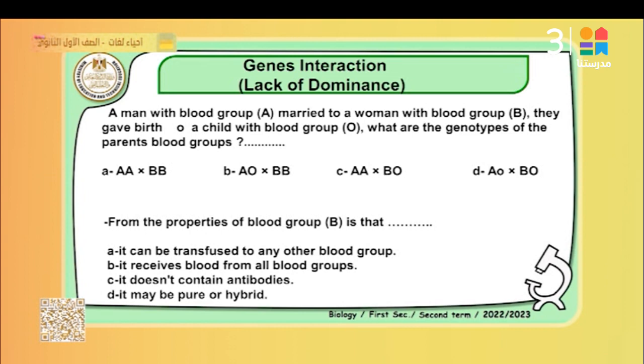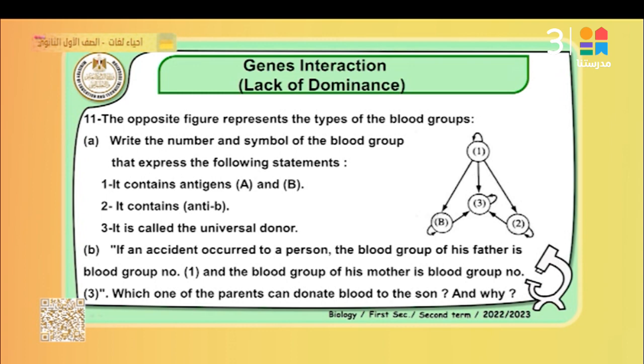Why? Because it may be pure or hybrid. May be BO hybrid, BB pure. That's right. Okay, the best answer is D in the first question, and D in the second question, it may be pure or hybrid, or heterozygous. That's right. Pay attention in this part, please, and follow me, dear student.